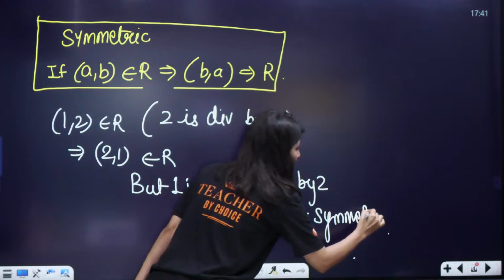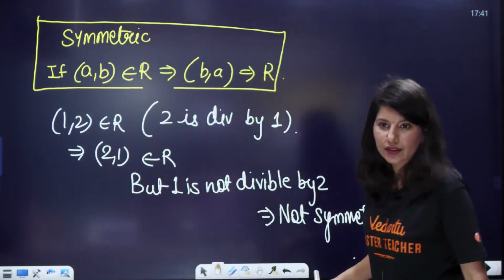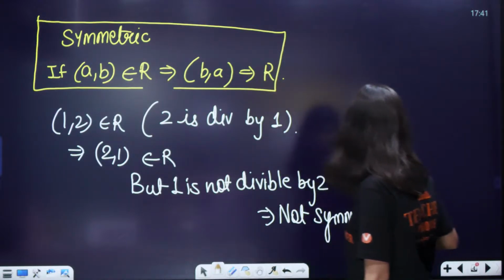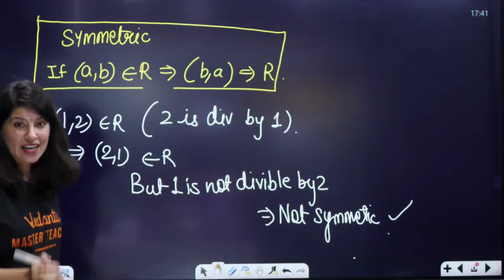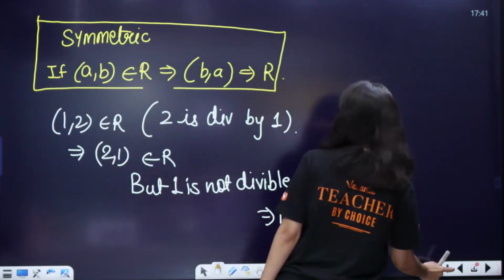Anybody having any doubt? Okay, so your relation is not symmetric. Are you now getting it? So it is not symmetric. All right, symmetric done. Now transitive.